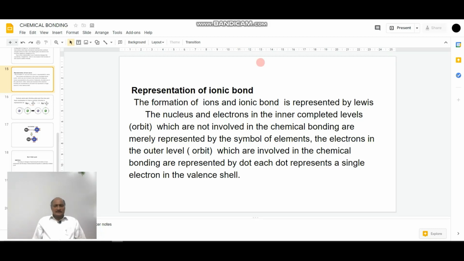The electrons in the outer level, that is in the valence shell, which are involved in the chemical bonding, are represented by a dot. Each dot represents a single electron in the valence shell.